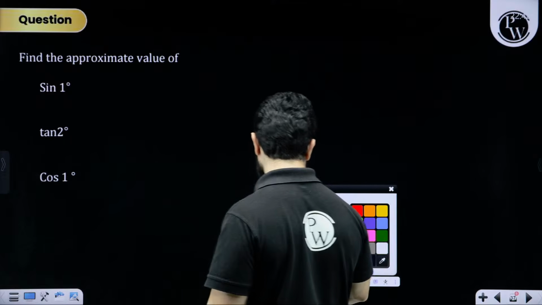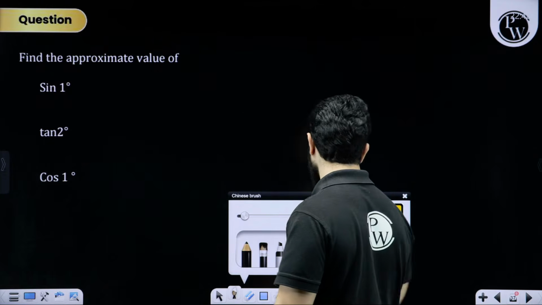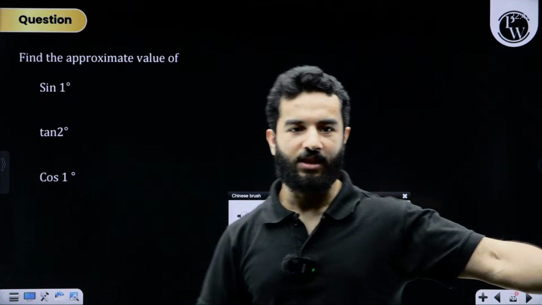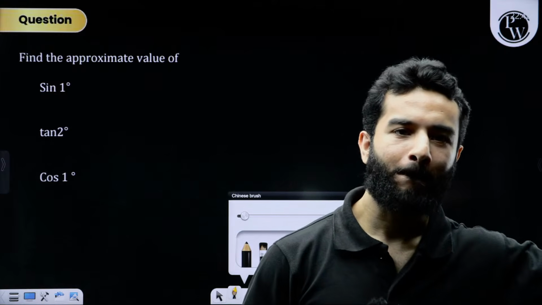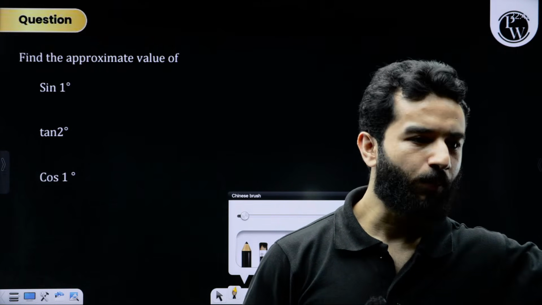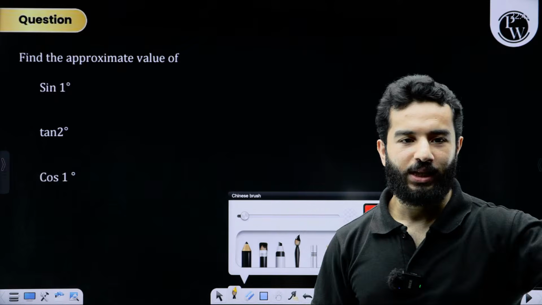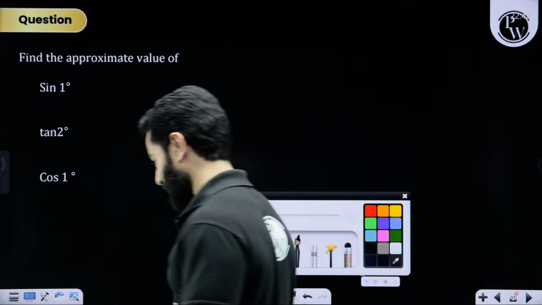Sine 1 degree. What is going to be the value of sine 1 degree? Quickly in the chat box, answer. Be quick.